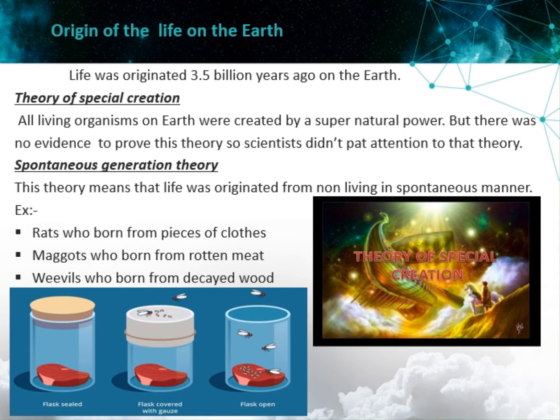But there was no evidence to prove this theory, so scientists didn't pay attention to that theory. Next one, spontaneous generation theory. This theory means that the life was originated from non-living in spontaneous manner. Examples: rats who born from pieces of clothes, maggots who born from rotten meat, wheels who born from decayed wood.